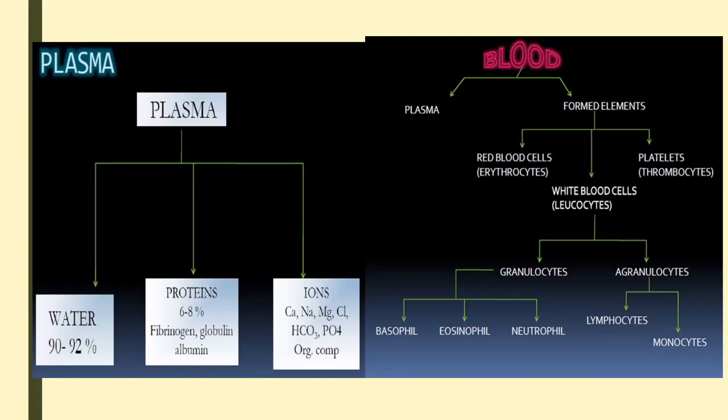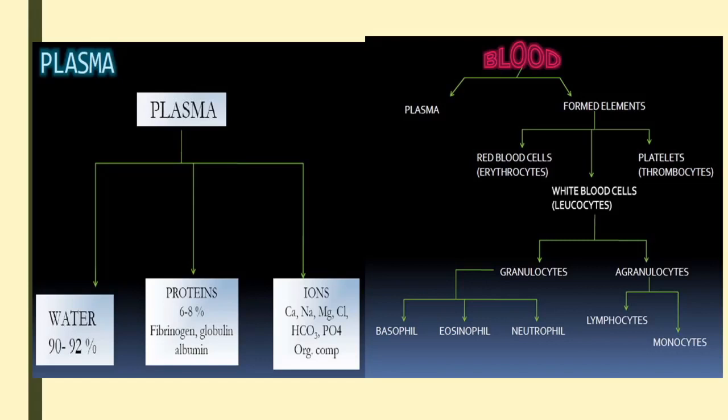Then the second component is white blood cells. From the term itself, it is colorless. The name is leukocyte. Leuko means colorless. If RBC is red, WBC is colorless. And it mainly helps in fighting against invading germs. Invading germs means whenever any pathogen or harmful substance is entering, different types of WBC cells are there. So here in the chart we have given the classification based on the cytoplasm. Each WBC cell has cytoplasm.